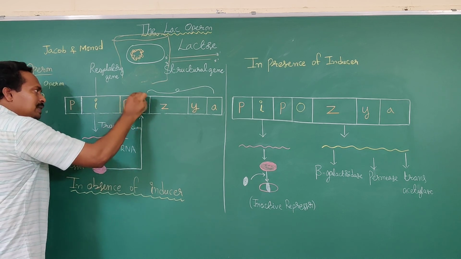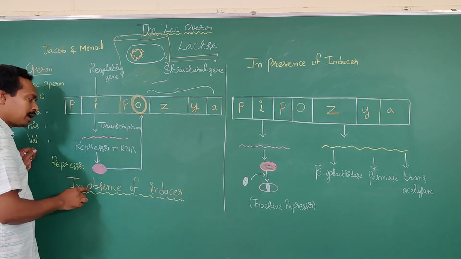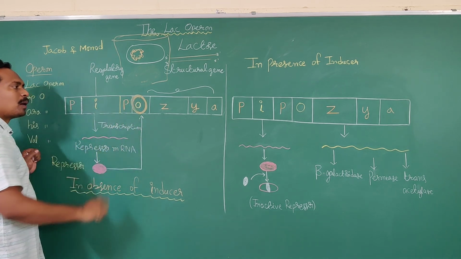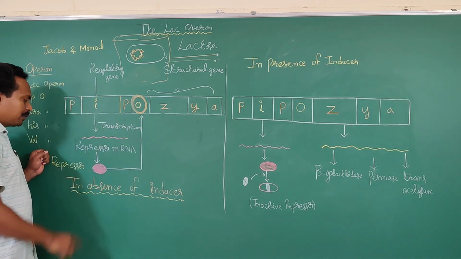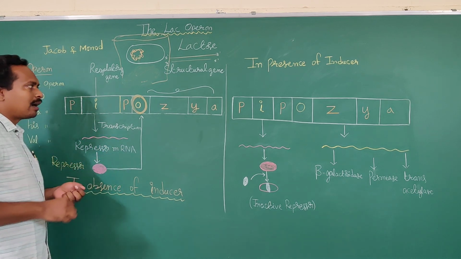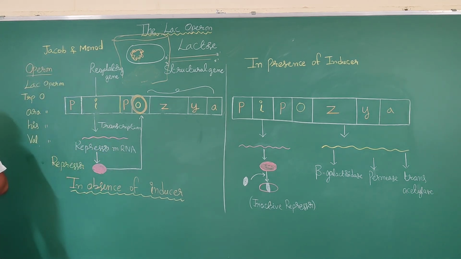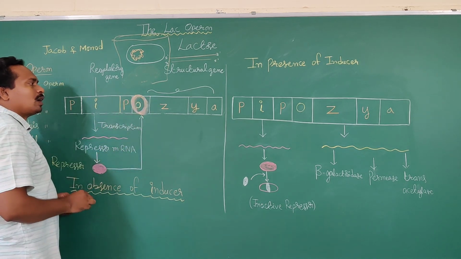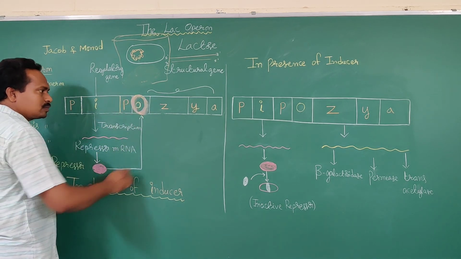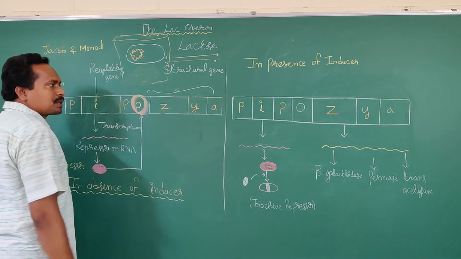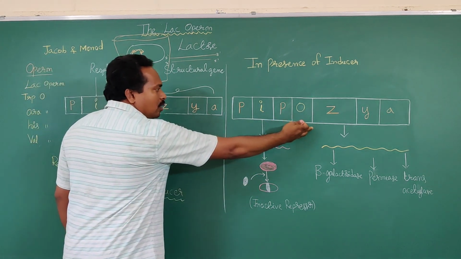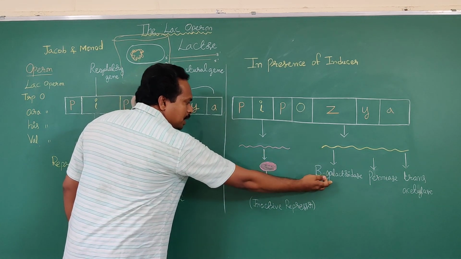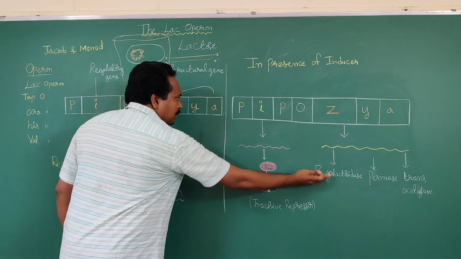If lactose medium is not available, what will happen? The repressor protein binds to the operator region. If the repressor binds to the operator region, the transcription and the structural genes are not able to be involved in synthesis of RNA and polypeptide chains.